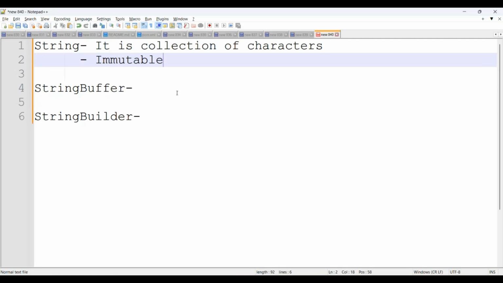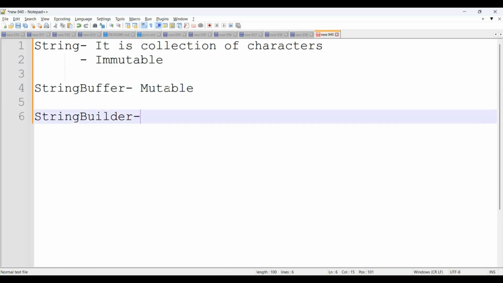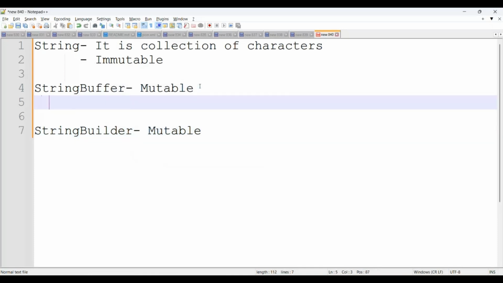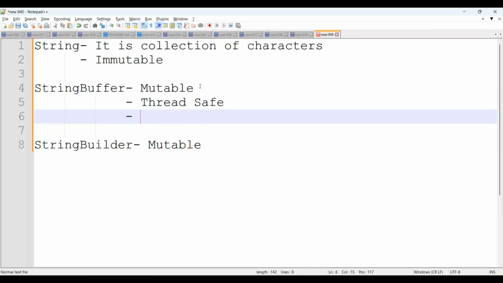Immutable means we are not able to modify it. StringBuffer and StringBuilder both are mutable, which means we are able to modify them. The next difference: StringBuffer is a thread safe class, and here you can also simply say thread synchronized.